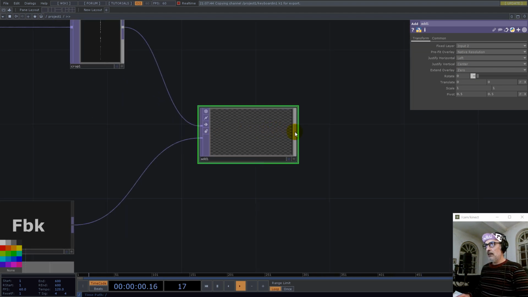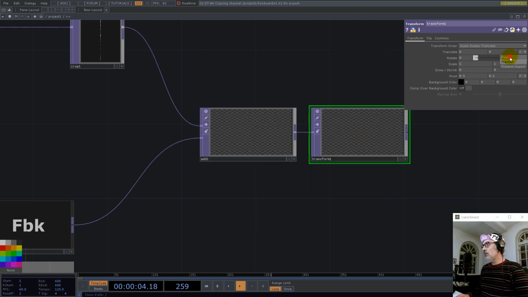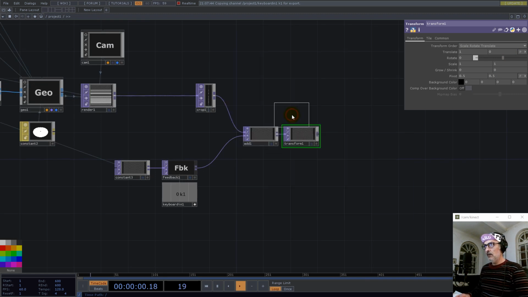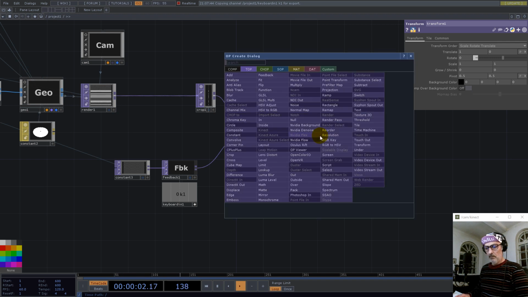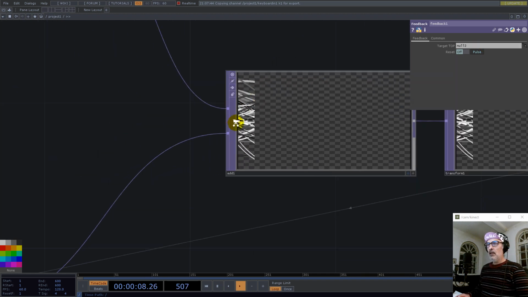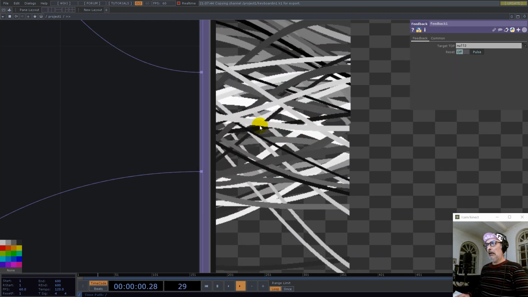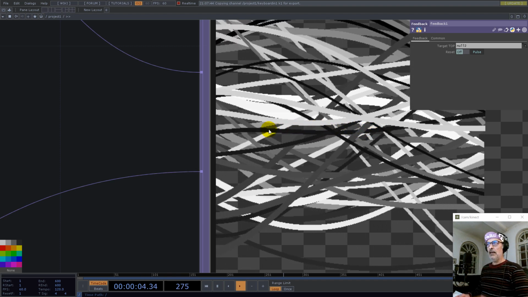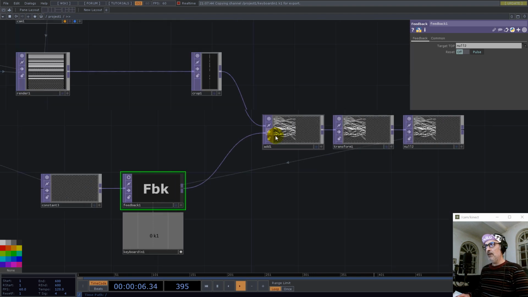And here we use transform, and we shift to the right by 1 pixel, and then we chain a null and we drag this null here. Now you see this texture is getting filled column by column with every frame.